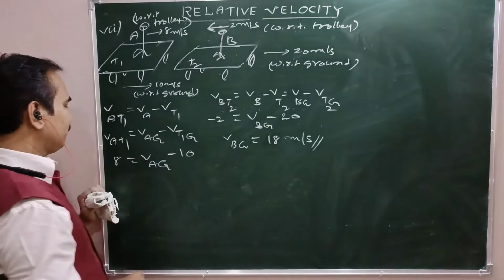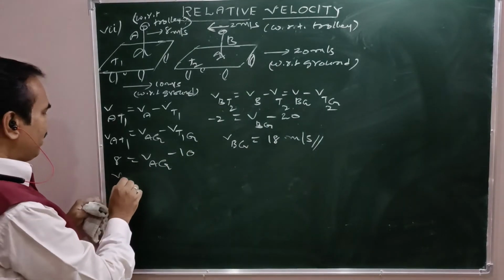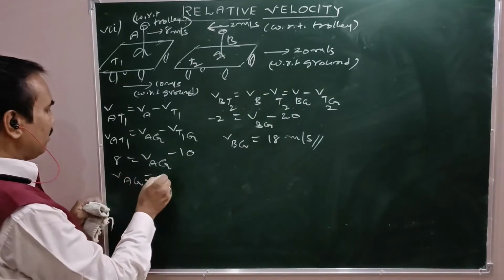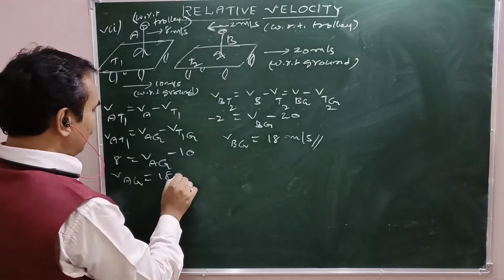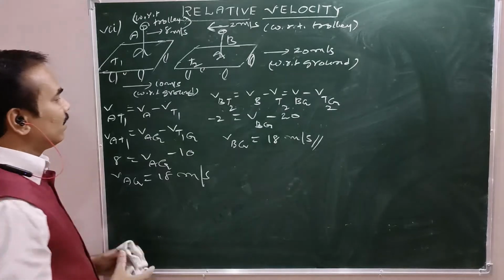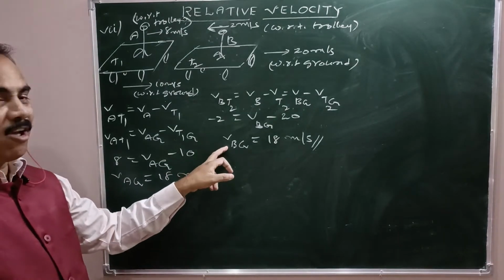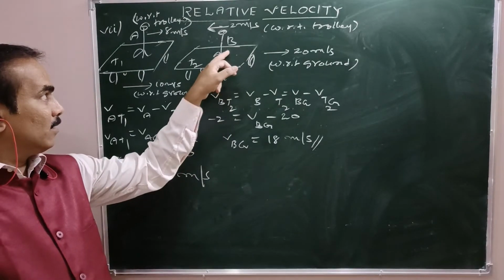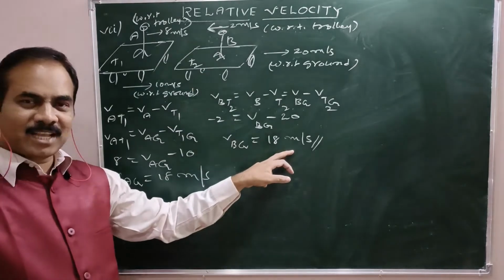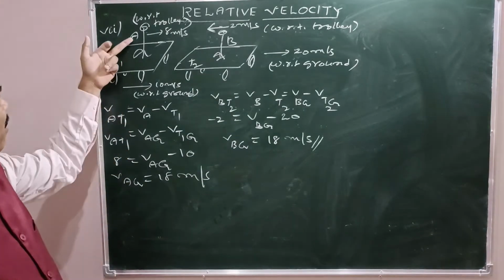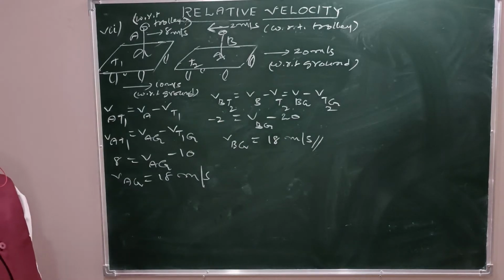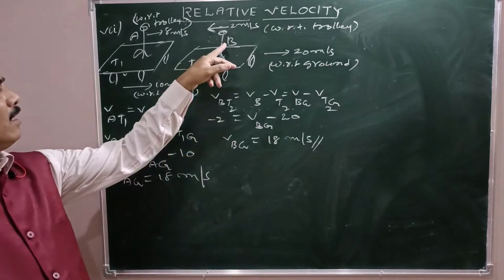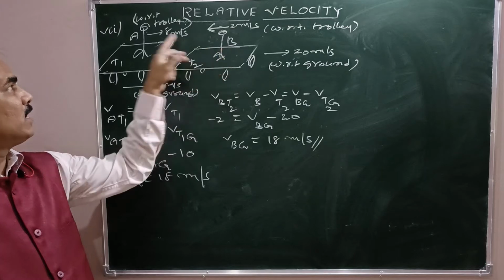10 meter per second. That is VAG, 10 plus 8, that is 18 meter per second. See here, absolute velocity of B, 18 meter per second. Absolute velocity of A also 18 meter per second. Am I right? Now, what is the relative velocity of B with respect to A?